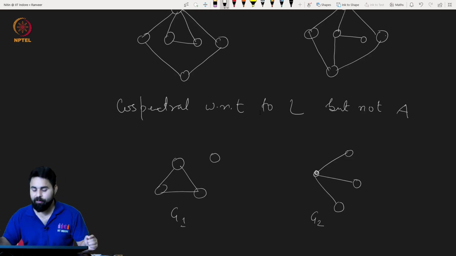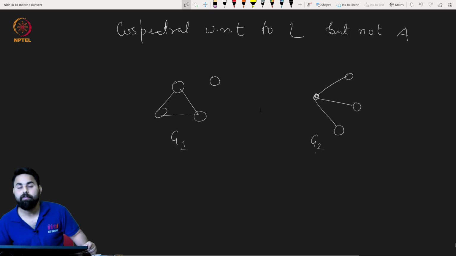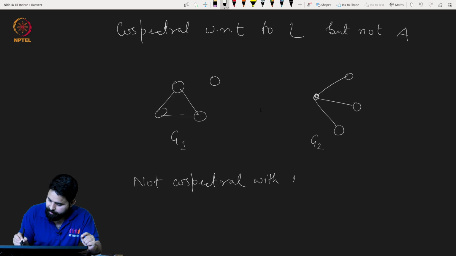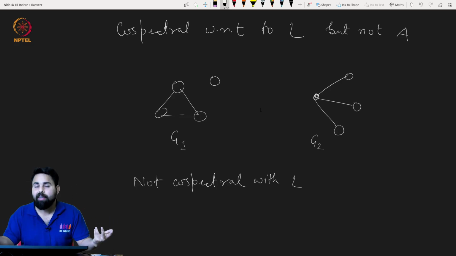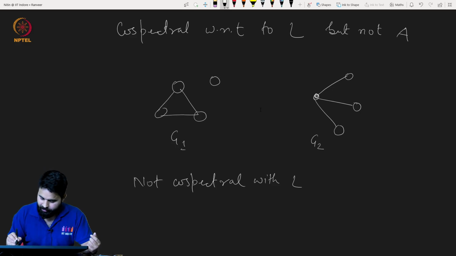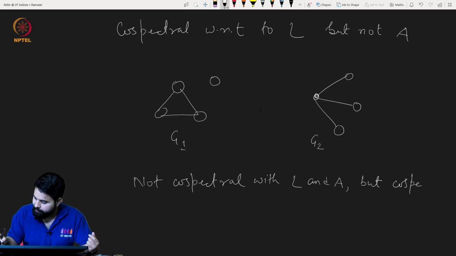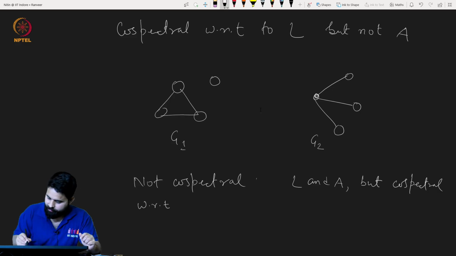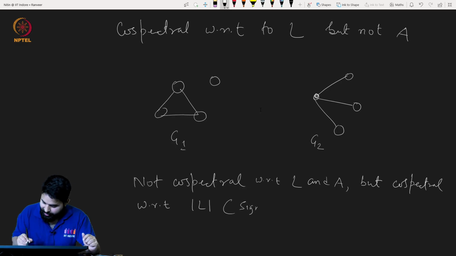I will tell you that definitely these graphs are not co-spectral with respect to L, and in fact A also, because the right hand side is a bipartite graph and the left hand side is non-bipartite, so L and A. But they are co-spectral with respect to the signless Laplacian matrix.